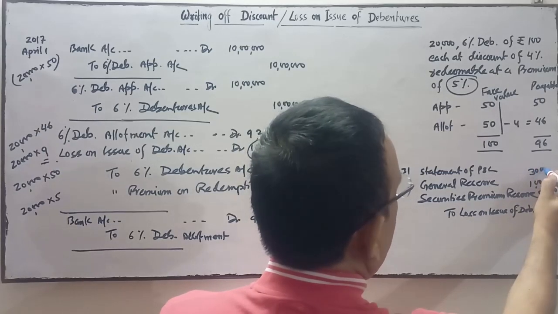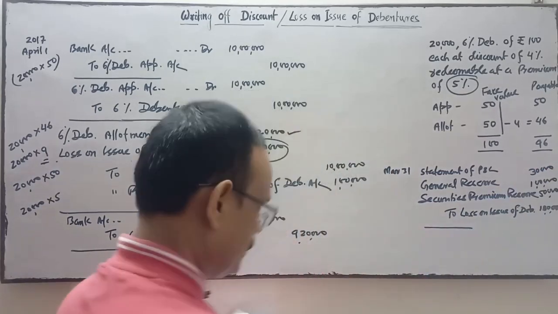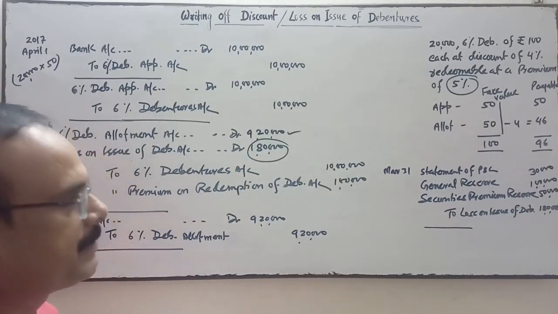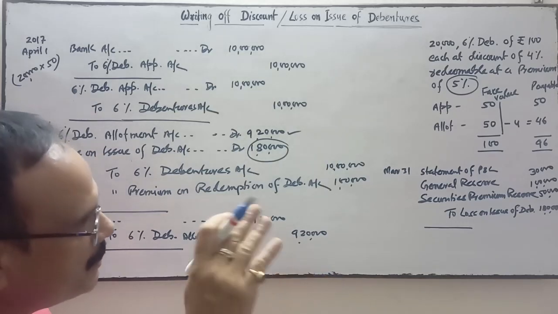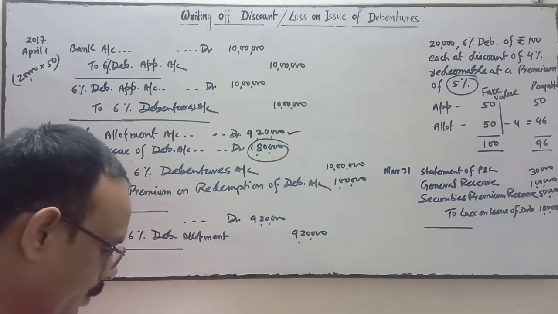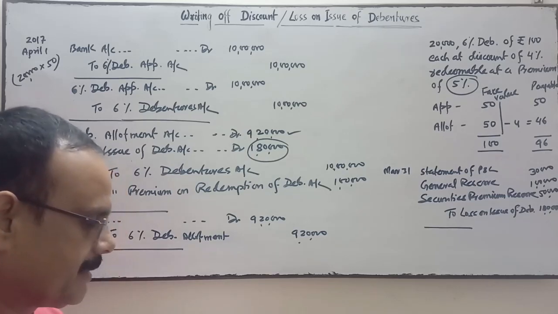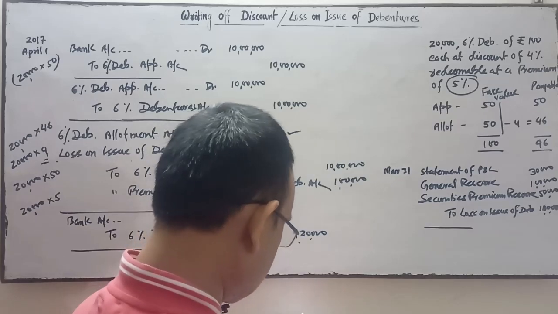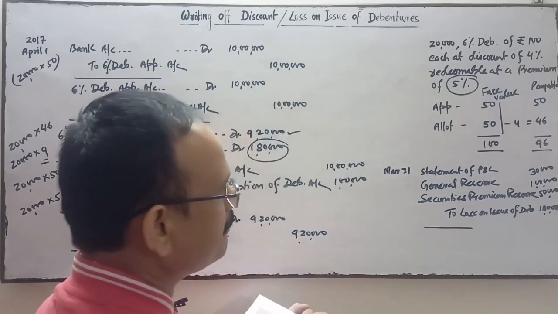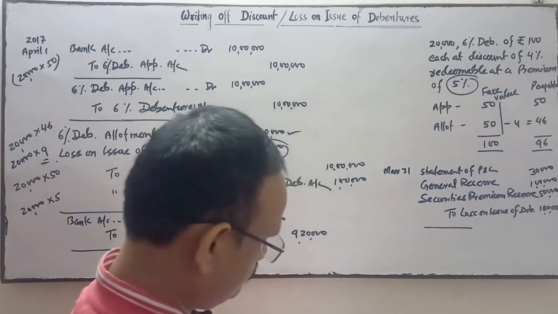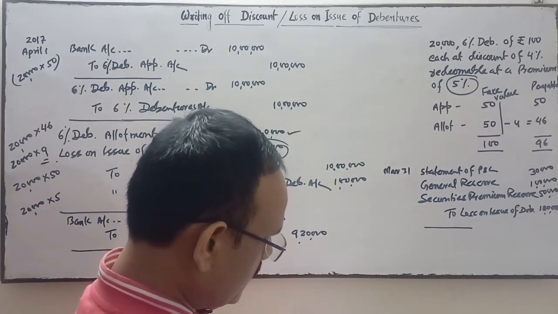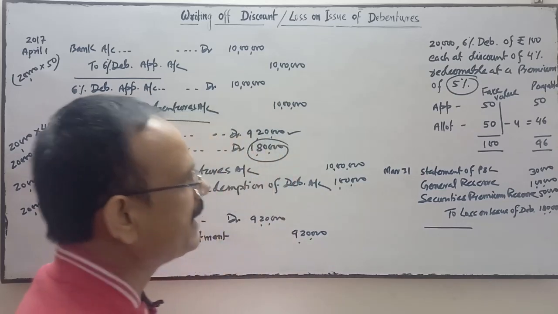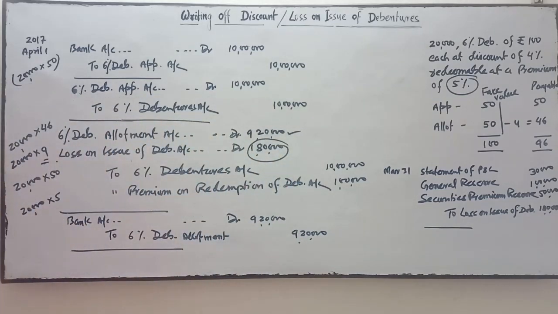However, the profit for the year was 75,000, so out of 75,000, only 30,000 is adjusted. Is it clear? Securities premium reserve is 50,000, general reserve is 1 lakh, so from the statement of PL, only 30,000 will be adjusted.